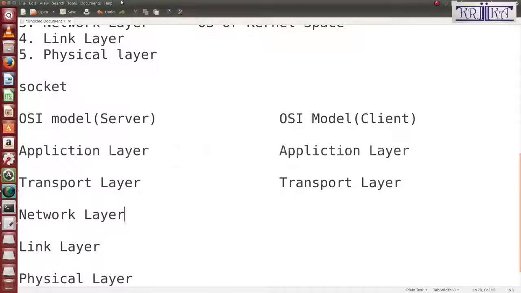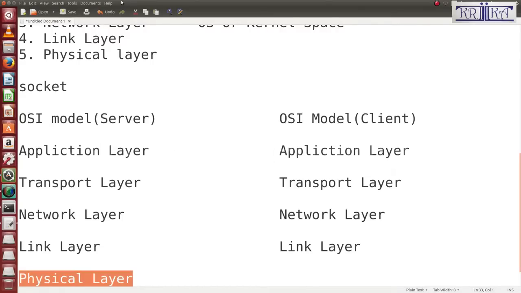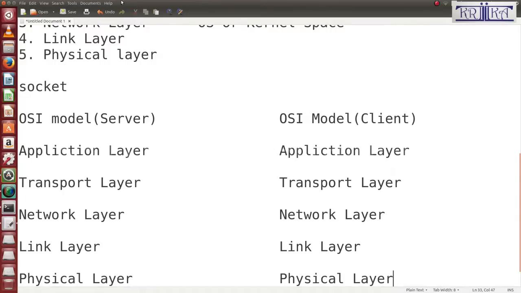Then I will copy this and paste here. Then also the link layer, and I'll copy and paste. Then what will happen?